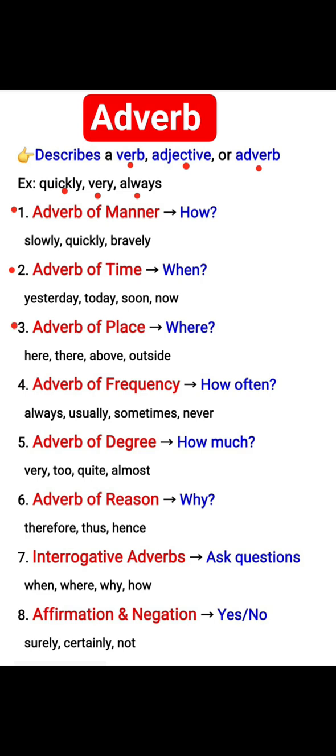Adverb of place means where. For example, here, there, above, outside. Adverb of frequency means how often. For example, always, usually, sometimes, never. Adverb of degree means how much. For example, very, too, quite, almost.